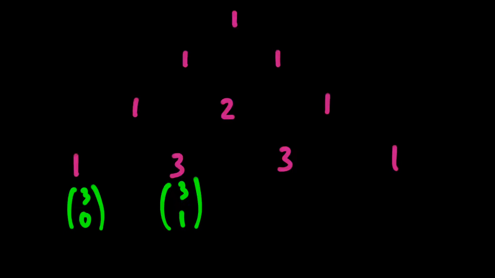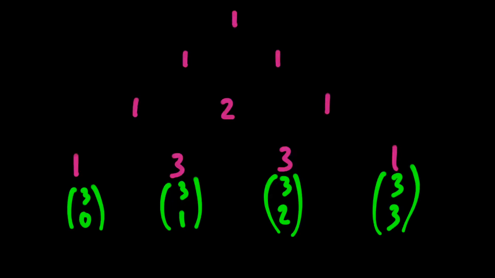There were 3 ways to do that. Okay, hence the 3 in pink. And then we have 3 choose 2, and that means scoring 2 out of the 3. Remember, there were 3 ways to do that as well, where you had an S, an S, and an M in whatever order. And then lastly, we have 3 choose 3, which meant scoring 3 out of all 3.